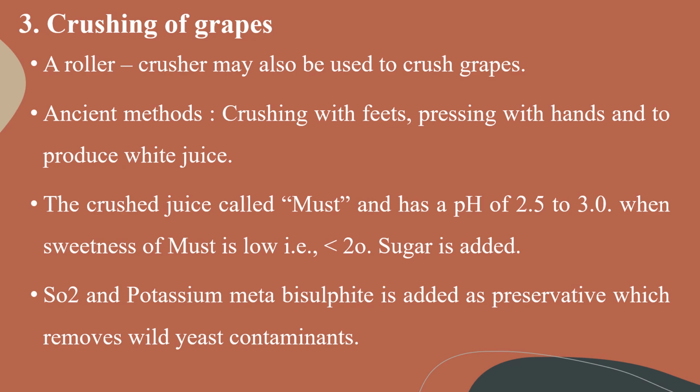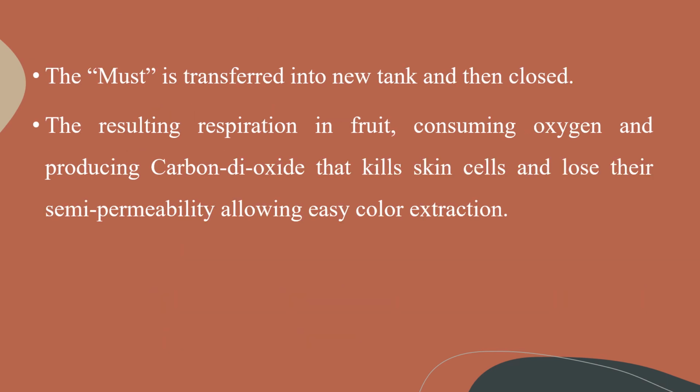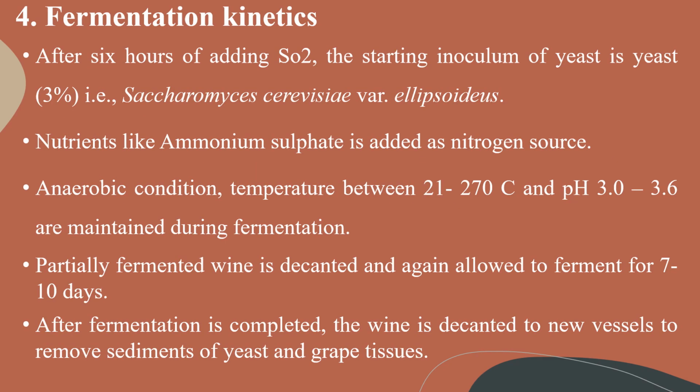When the sweetness of must is low, less than 20, sugar is added. SO2 and potassium bisulfite are added as preservatives, which remove the wild yeast contaminants. The must is transferred into a new tank and then closed. The resulting respiration in the fruit consumes oxygen and produces carbon dioxide that kills skin cells and makes them lose their semi-permeability, allowing easy color extraction.